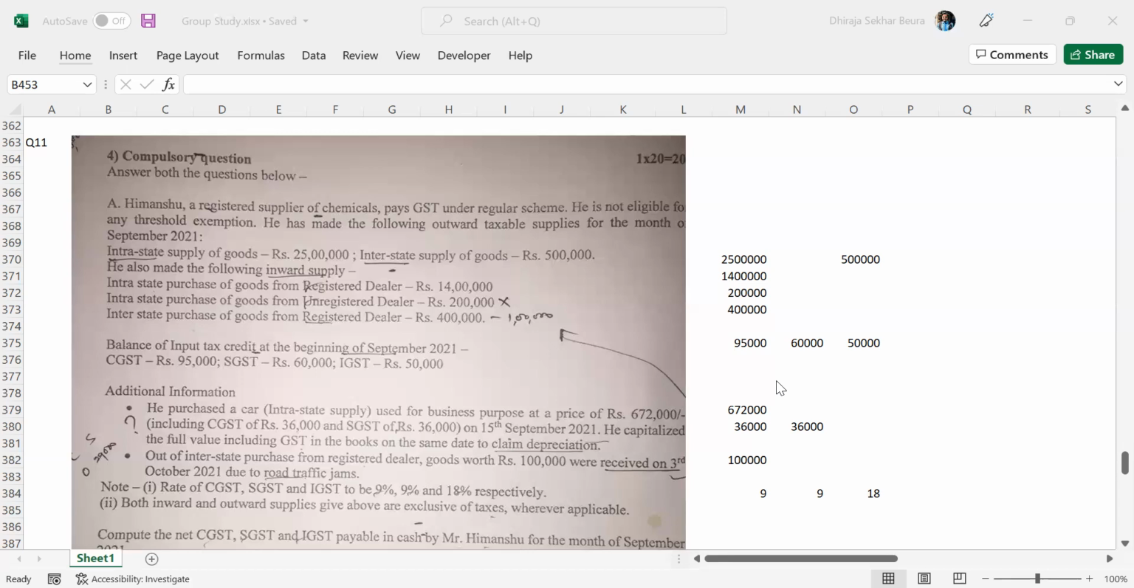Additional information is provided. Let's read through. He purchased a car, intrastate supply, used for business purpose at the price of 6,72,000, including CGST of 36,000 and SGST of 36,000 on 15th September 2021. He capitalized the full value, including the GST, in the books on the same date to claim depreciation. What do you think the implication of this is? Should this CGST and SGST be available as a credit to him?